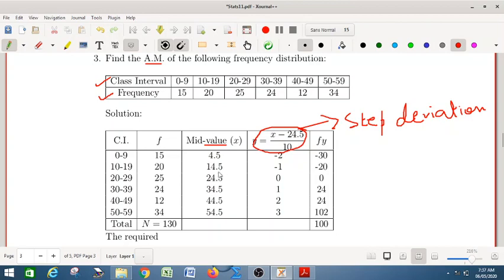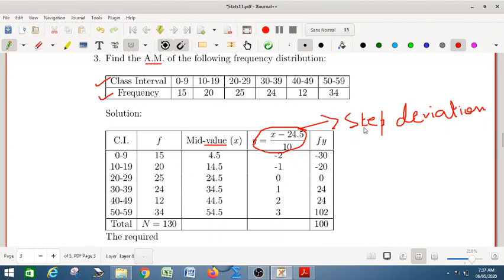You select either 24.5 or 34.5, and this is called the change of origin. The difference between the values is 10, so this is called the change of scale. Your change of origin is 24.5 and change of scale is 10, which reduces your calculation. For example, 4.5 minus 24.5 divided by 10 gives you minus 2. No calculator is required for this calculation.